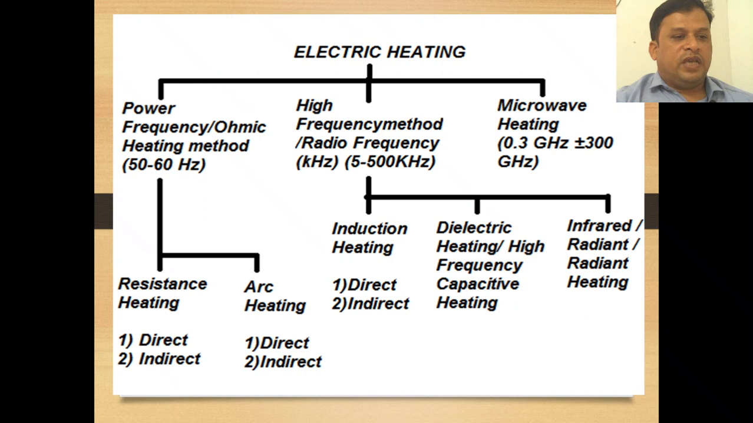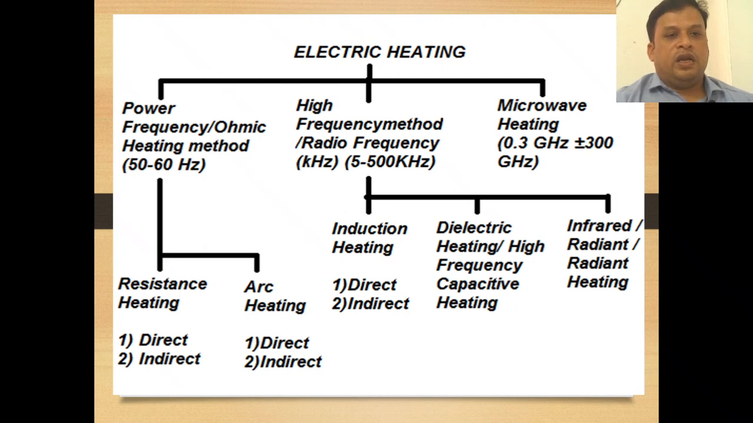So power frequency has resistance and arc heating. In resistance heating, there is direct and indirect resistance heating. In arc heating also, direct and indirect heating. Whereas in induction heating, it is again direct induction heating and indirect induction heating. We have also seen that coreless and core type induction heating is there.